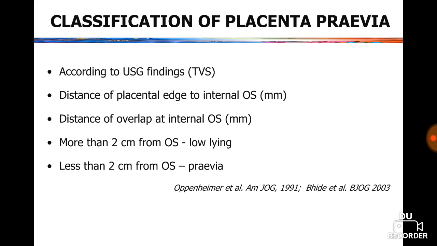When the placental margin is more than 2 cm from the internal os, it is called low-lying placenta. And when it is less than 2 cm from the internal os, that is called placenta previa.